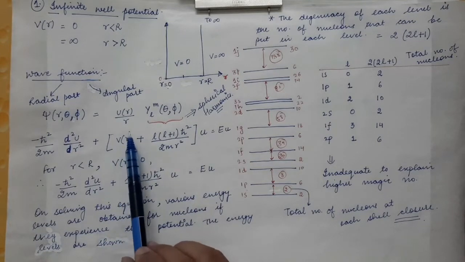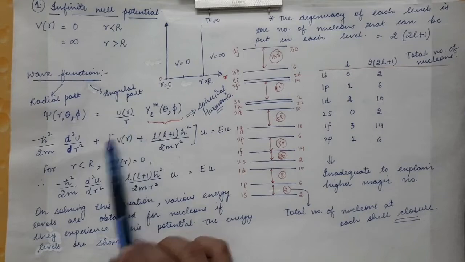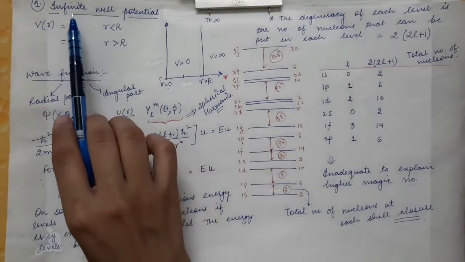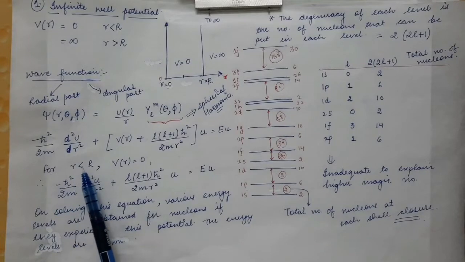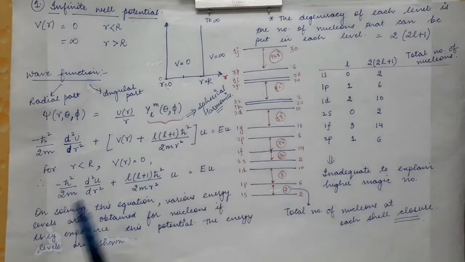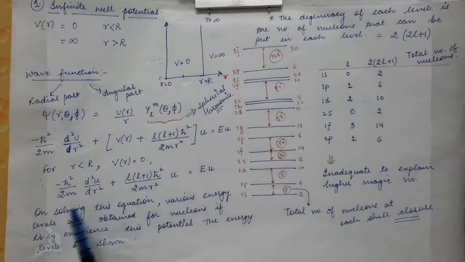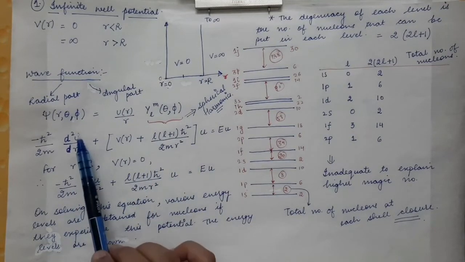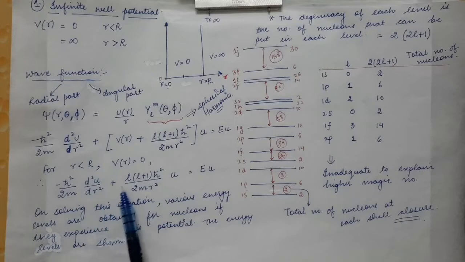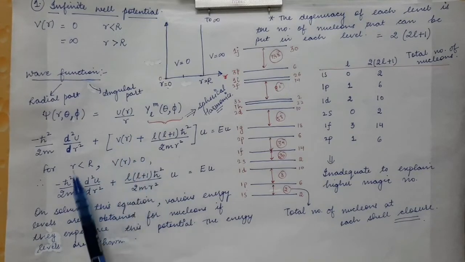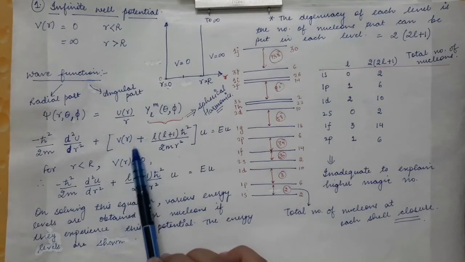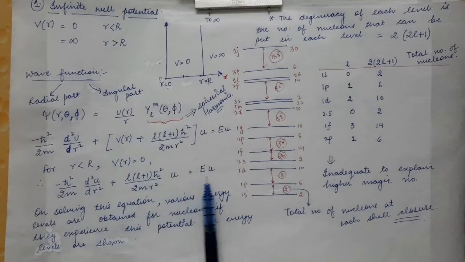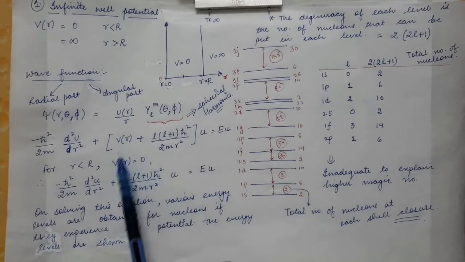What we want to see is what this potential is. Here we have assumed that the potential is the infinite well potential. So for small r less than the radius of the nucleus, the potential is equal to 0. So the equation will become minus h cut square by 2m times d square u by dr square, plus the angular momentum term, because the potential term for distances less than the radius is equal to 0. So you put the potential equal to 0 and the other terms remain as they are.